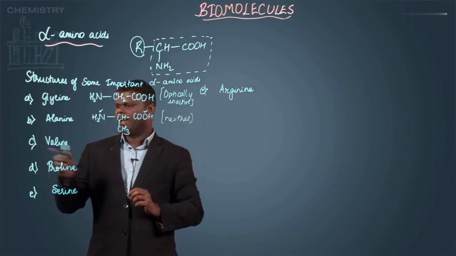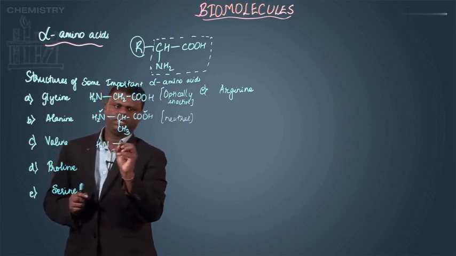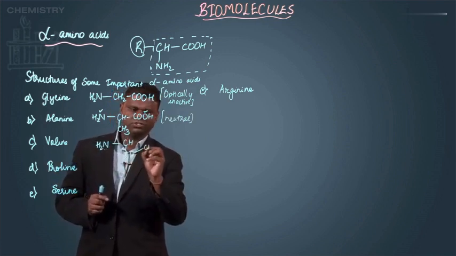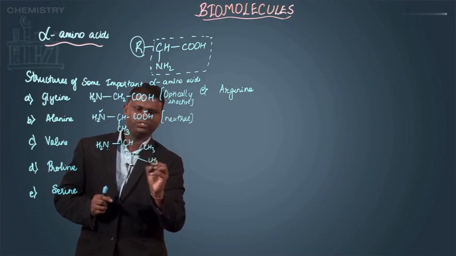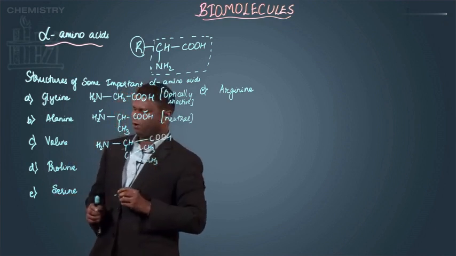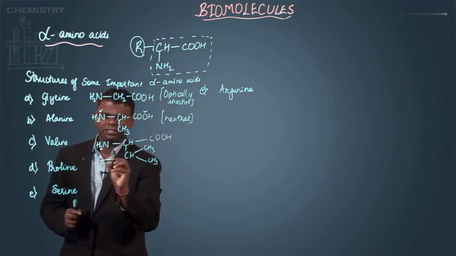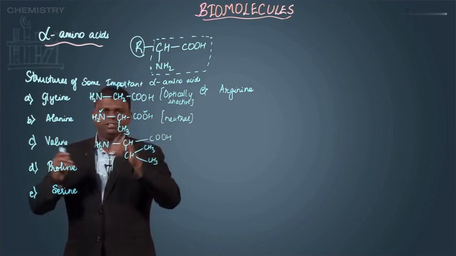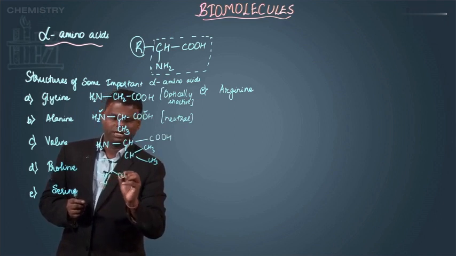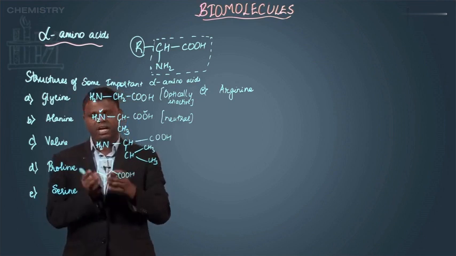Okay, then you have valine. Valine contains the same NH2, and then you have CH. This CH is connected to CH, CH3, then you have CH3, that is an isopropyl group, then you have COOH. Okay, then you have proline. Proline is, as I've already discussed, nothing but a heterocyclic compound. That means it's not an alpha amino acid in the usual sense, it contains an imine group instead of an amine group. So this is the structure of proline, and then hydroxyproline is also going to contain more or less the same compound, with a hydroxy group as well.